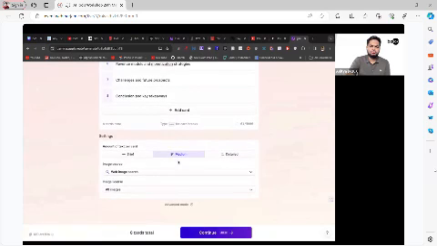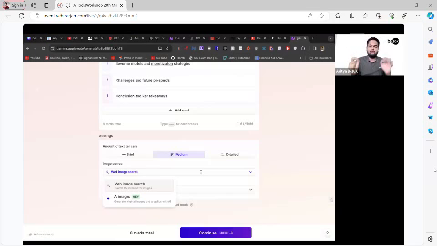So now I'm going to click on continue. I can select if I want a brief presentation, a medium presentation, or a detailed presentation. For images as well, I can select if I want AI generated images or images from the web which are copyright free.